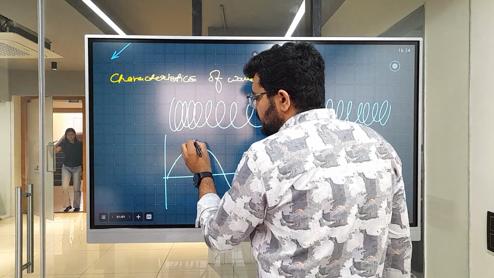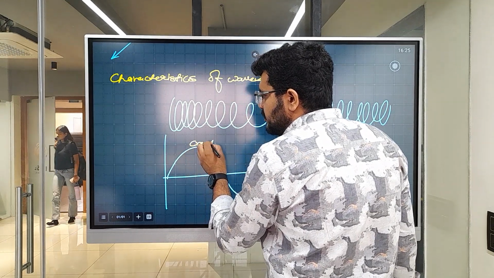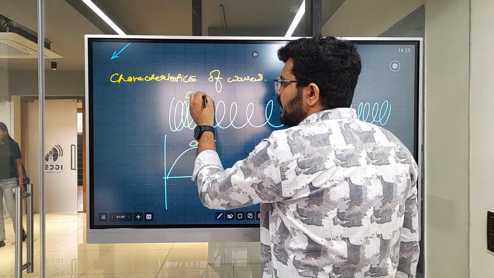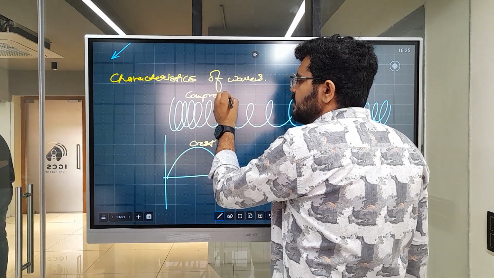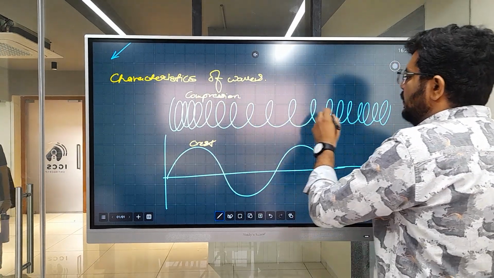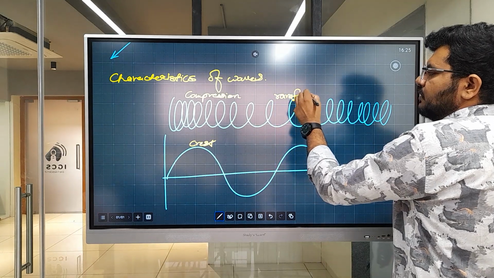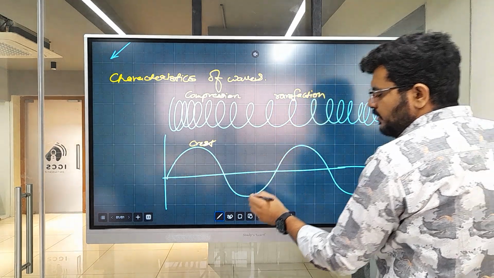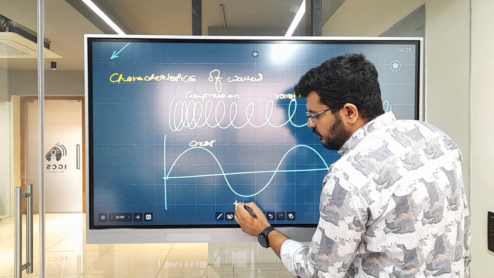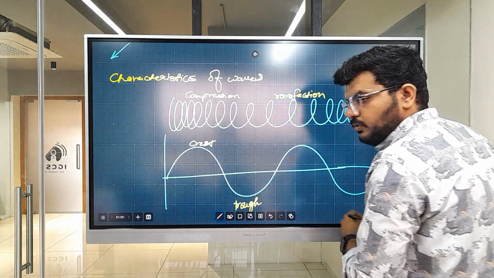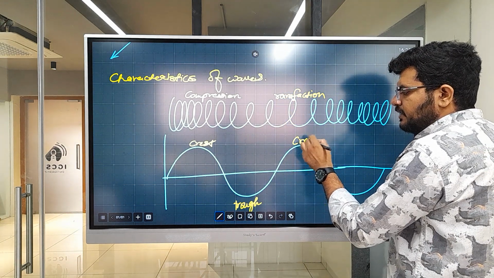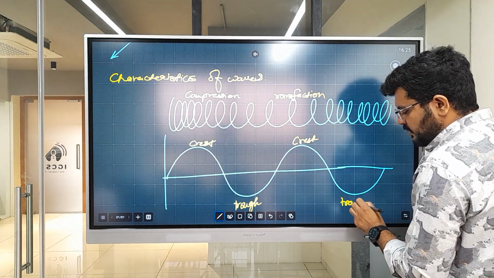Now this is known as crest, just like this is known as compression. This is known as rarefaction, over here this is known as trough. This is another crest and this is another trough.